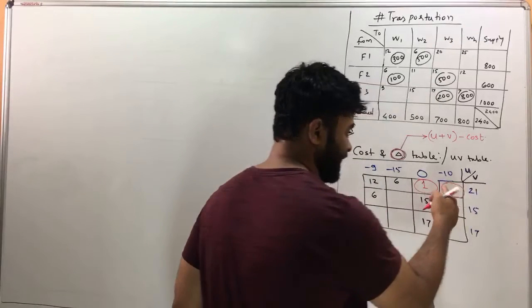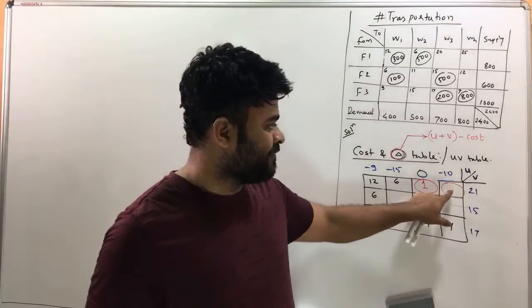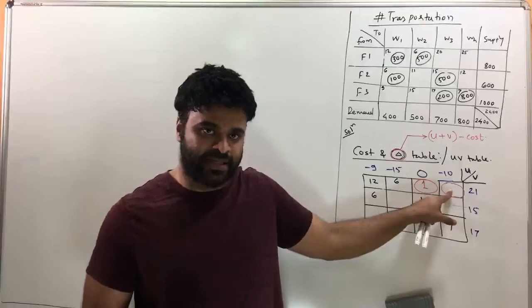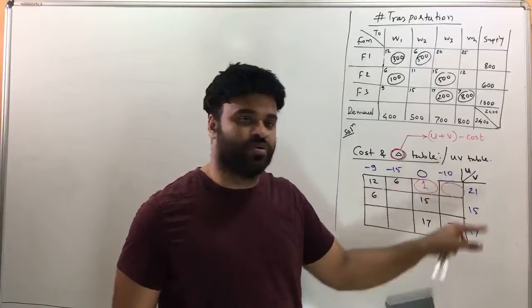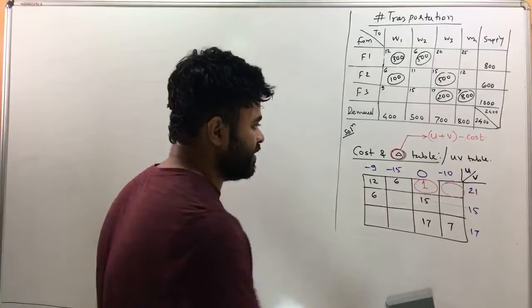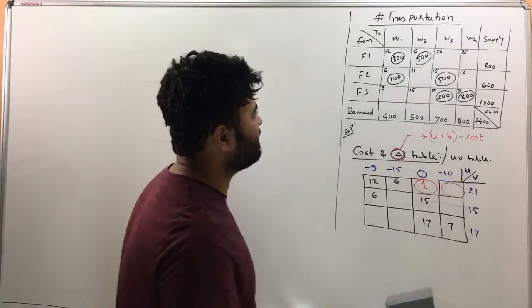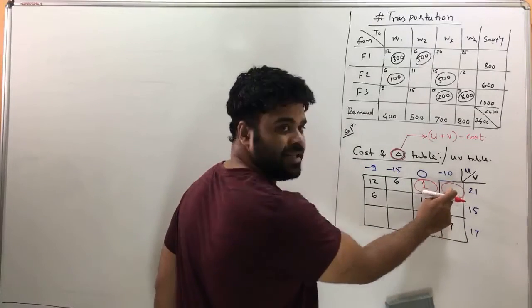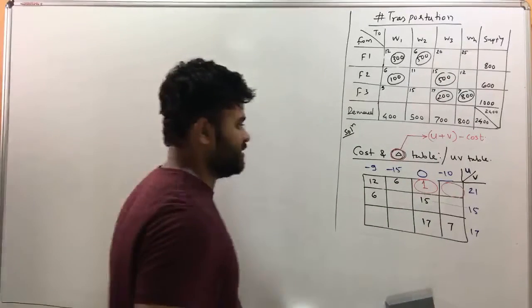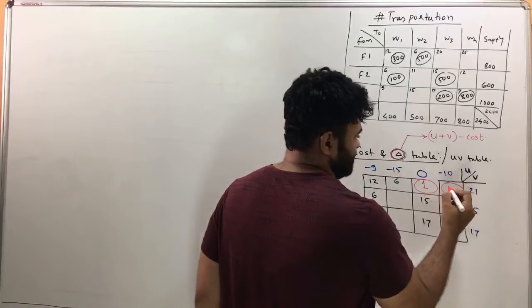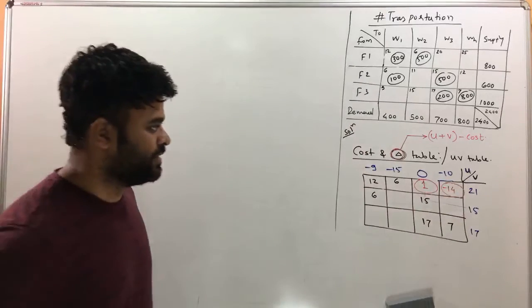Make sure you put delta in circles so that it looks different than your cost numbers. For this delta, now pay attention. We have U as minus 10 and V as 21. So if you add the two, 21 minus 10 will give me 11. And 11 minus the cost of this cell, which is 25. So that's 11 minus 25. 11 minus 25 is how much? Minus 14, right? So that way you find all the delta values over here.